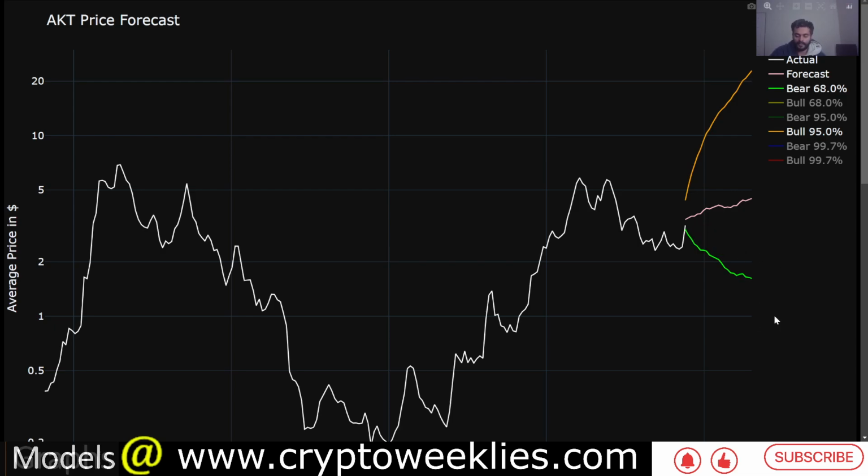Again, the purpose of this is, if the market were to throw a bull scenario or a bear scenario, what are the ceilings or floors? That is the purpose of this forecast. No one can accurately say if the market has to only go up or only go down. That's why the purpose of this forecast is to get ready for all the possible scenarios, using different machine learning and different standard deviations to analyze what the market could do in the next 6 months.